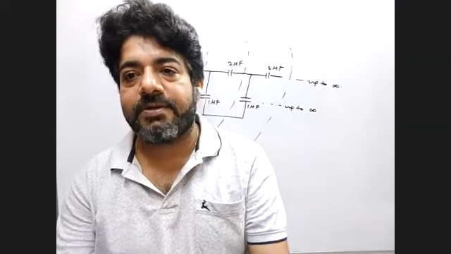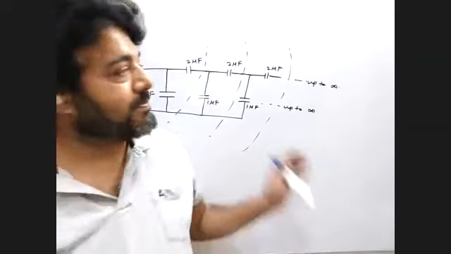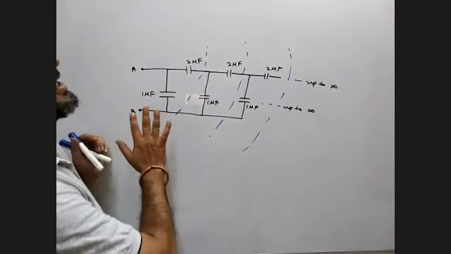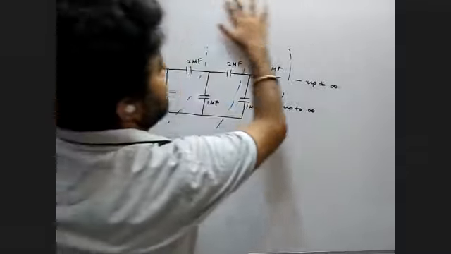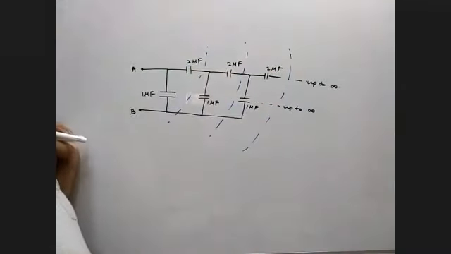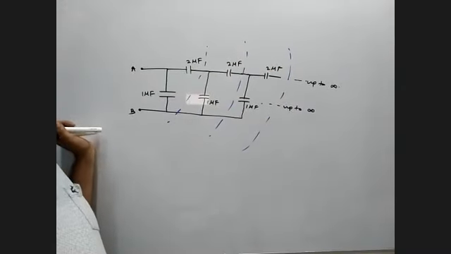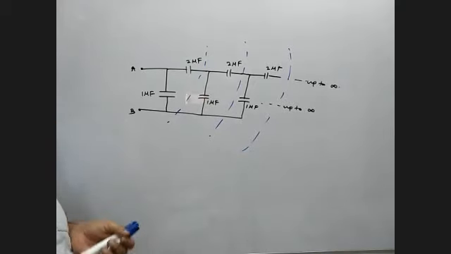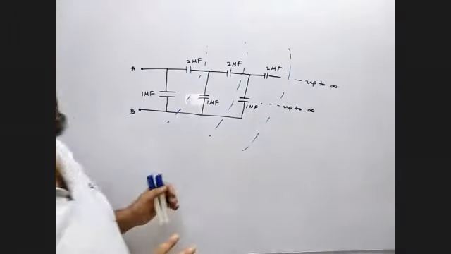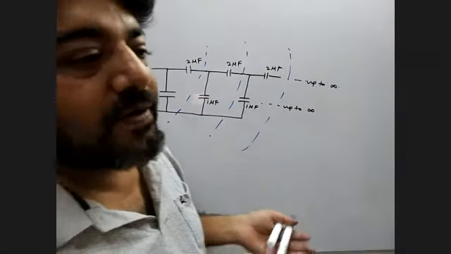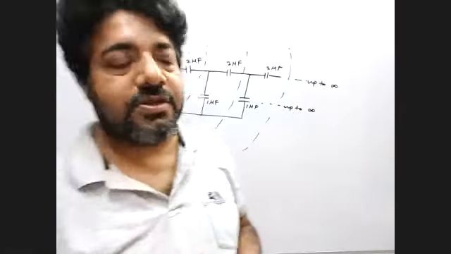Yes, sir. So here also it is the same. Let C be the equivalent capacitance of this whole arrangement. If you remove one capacitor, it will still be C. If you add one, then also it will be C.